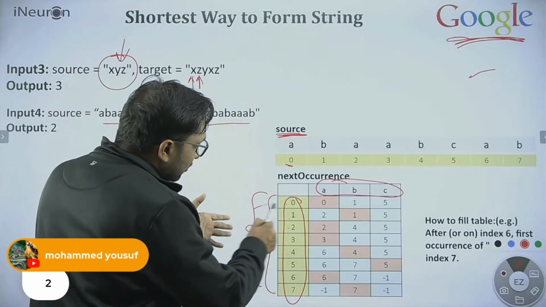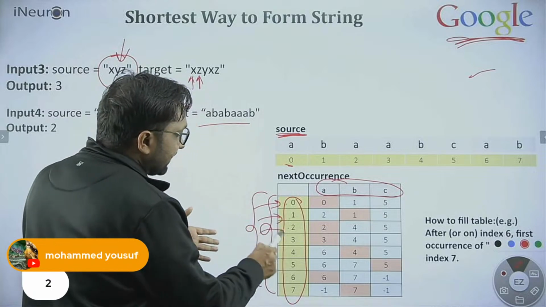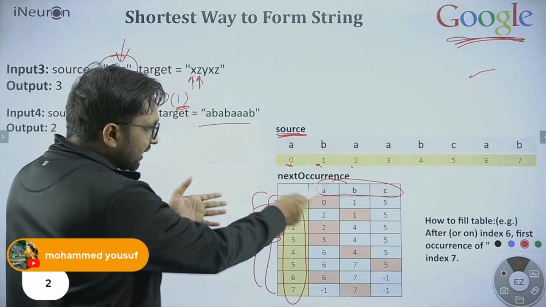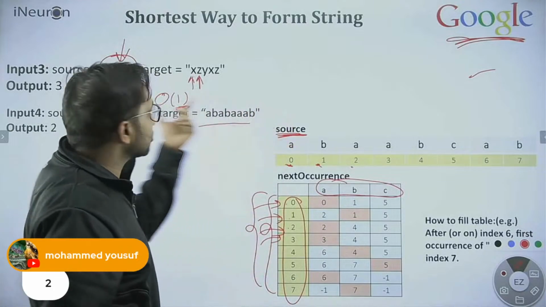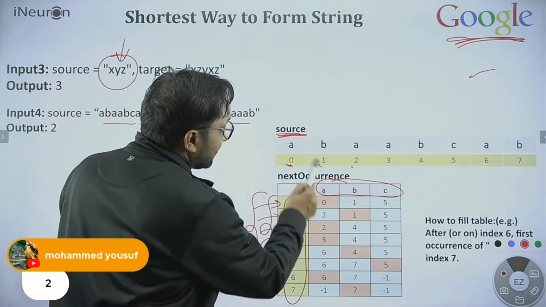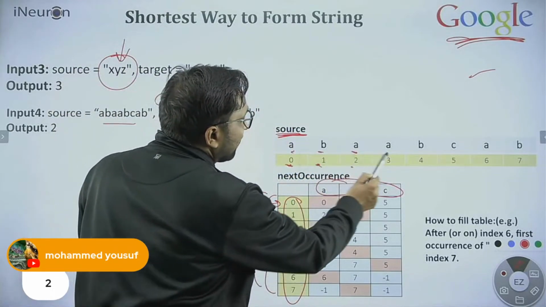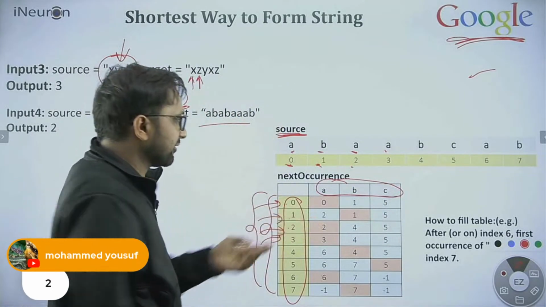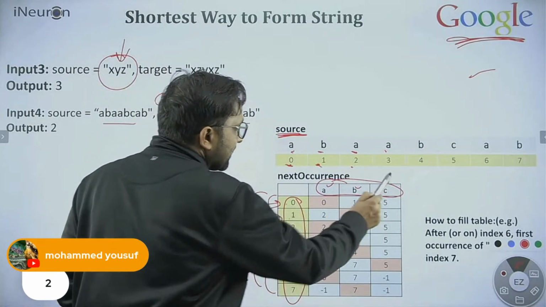So here the rows are the indexes of the source. The table is related to the source string only. And the different types of characters we have are A, B, and C. 3 different types of characters are here. So we take that.